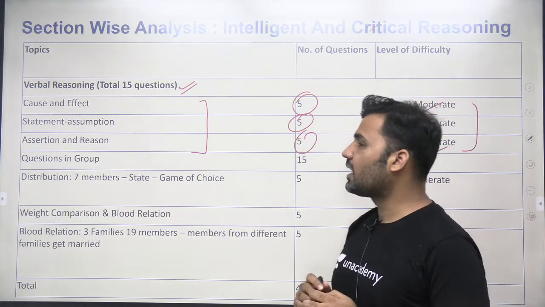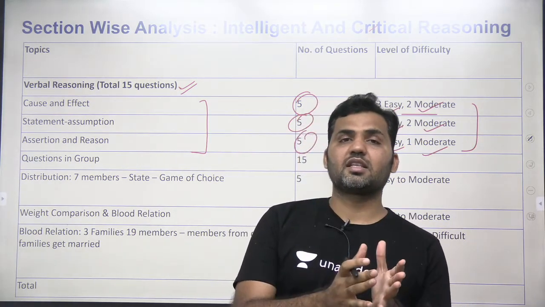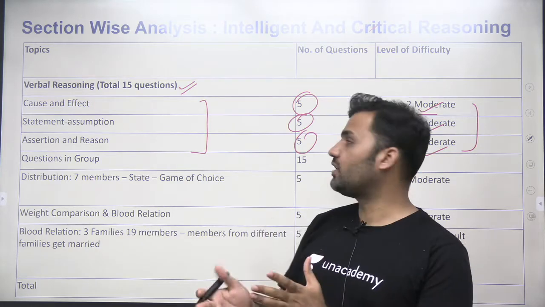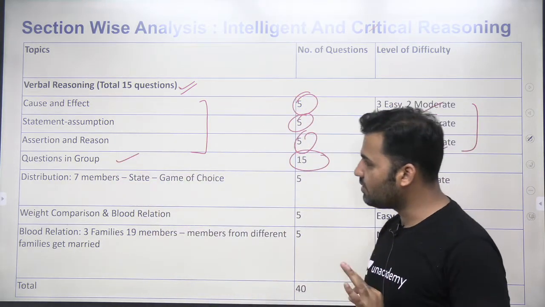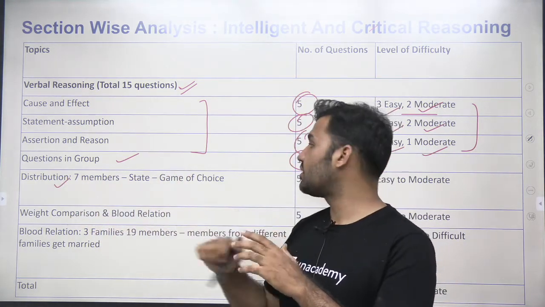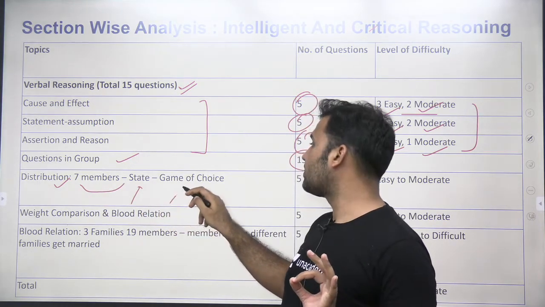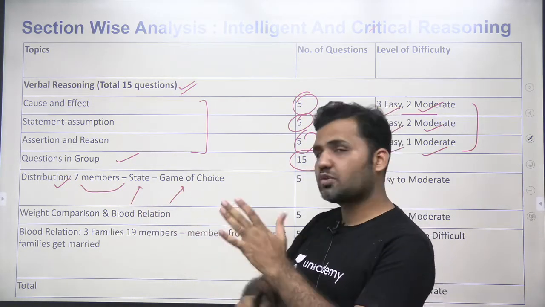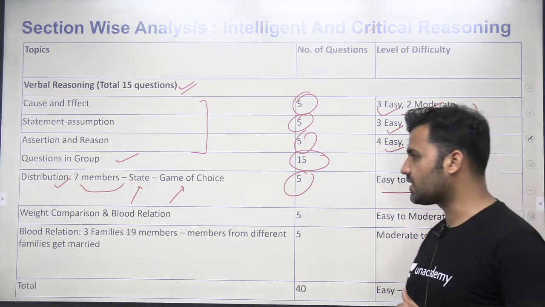Then you look at the questions which came in groups, right? That means the questions which are in set form. In one set, you had 5 questions, right? So there were a total of 15 questions that came in groups. Distribution, right? One of the sets was based on distribution, where the names of 7 members were given, and the name of the state was given, and your game of choice was given. You were supposed to arrange this whole data. 5 questions, the level of difficulty you can say was easy to moderate.